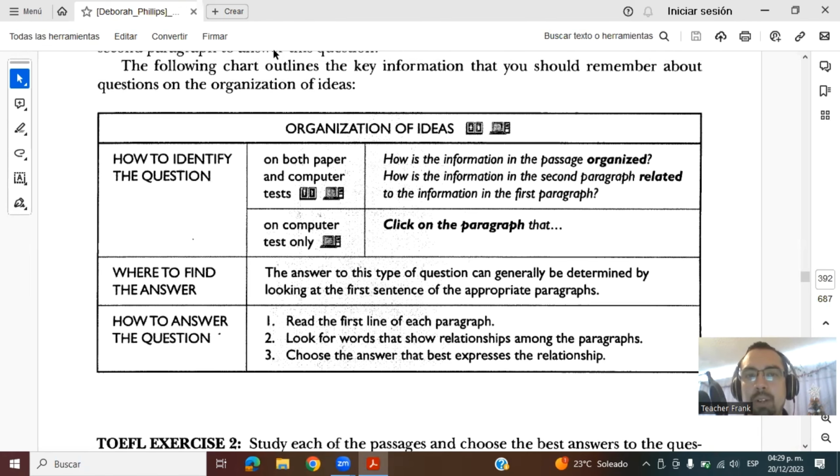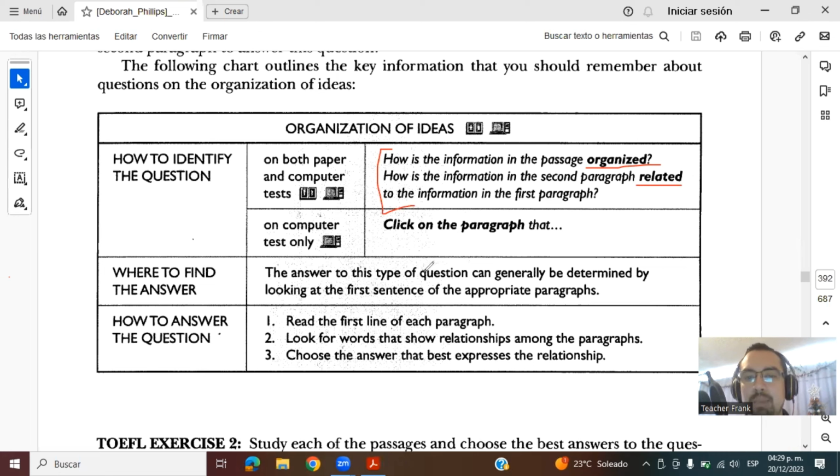Okay, before we go to the exercise, let's just see how we can detect the organization of ideas. The type of questions that are going to appear are, how is the information in the passage organized? How is the information in the second paragraph related to the information in the first paragraph, etc., right? Says where to find the answer.